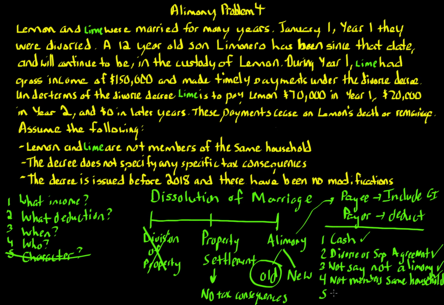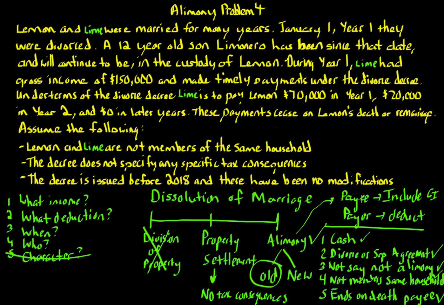Finally, the last requirement is that the payment ends on death of the payee spouse. And I would even go further and add to that, or remarriage, because that's the idea of alimony. And we're told that these payments cease on Lemon's death or remarriage, because Lemon is the payee, Lime is the payor. So we have all 5 criteria met. Boom, we have alimony, and it's under the old rules.